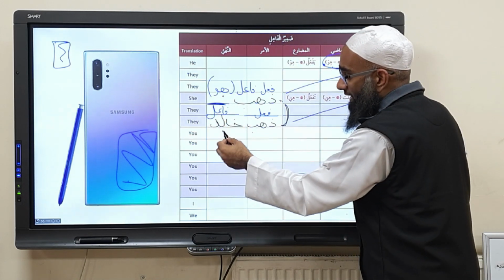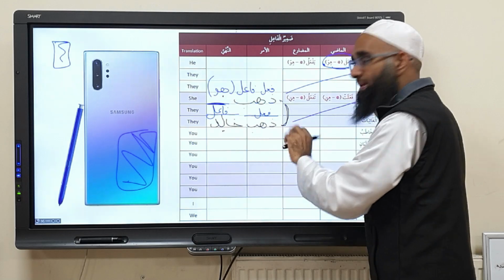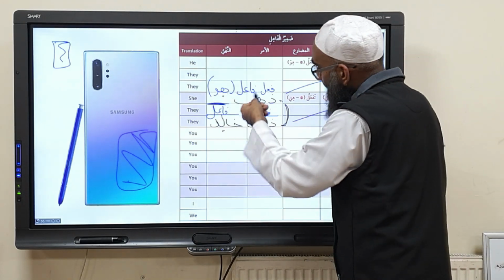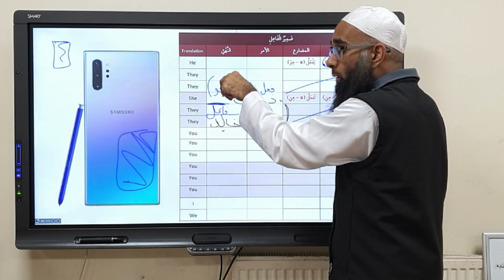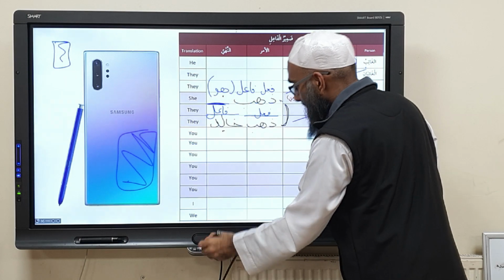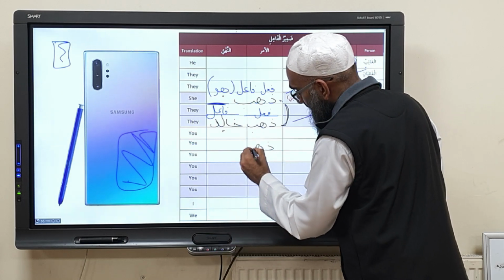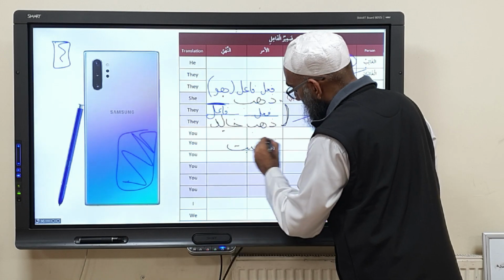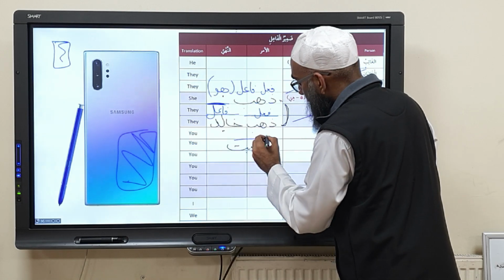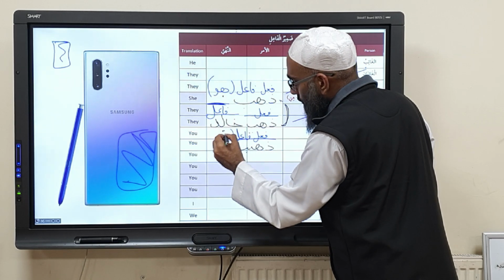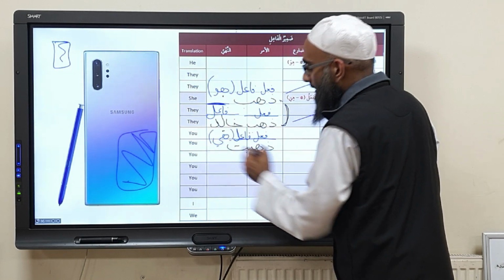When we bring our own fa'il, there's no fa'il in the dhahaba. Dhahaba is just a verb on its own. There's no fa'il inside hidden. And if there's no fa'il after it, the zamir mustatir, the huwa, that becomes the fa'il. Let's do another example. Dhahabat. Because you got dhahabat, nothing after dhahabat, that means this is a fi'l and a fa'il. What's the fa'il going to be? The zamir mustatir of here.